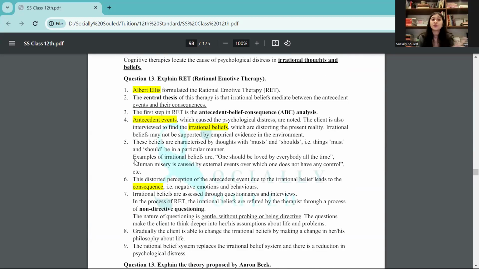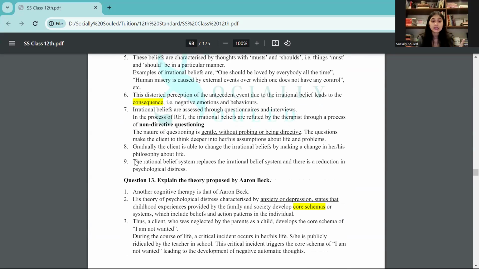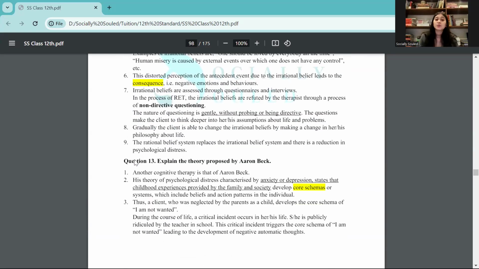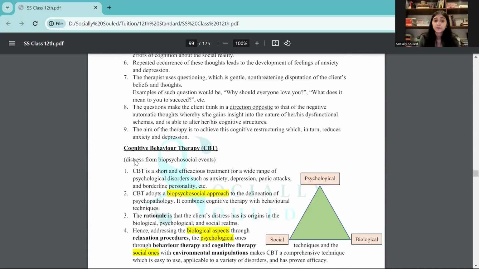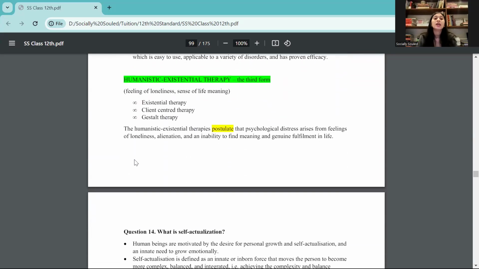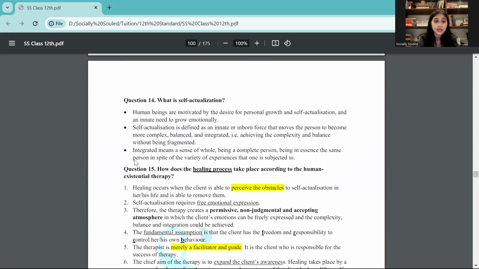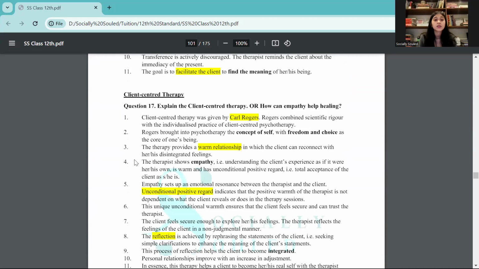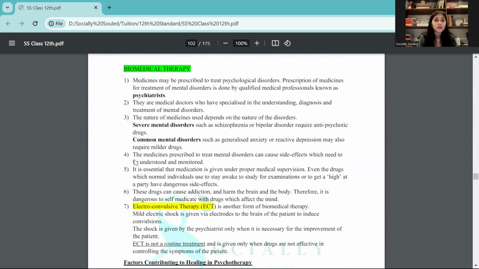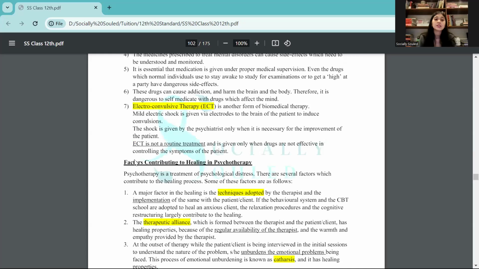We have cognitive. Cognitive was given by two people. One is RET, given by Albert Ellis. Then there was the cognitive therapy by Aaron Beck. Then we have CBT, one of the most famous types of therapies. Then we have humanistic existential therapy. Here, Gestalt therapy is very important. A lot of therapists now have been specifically practicing Gestalt. Then we have biomedical therapy as well.